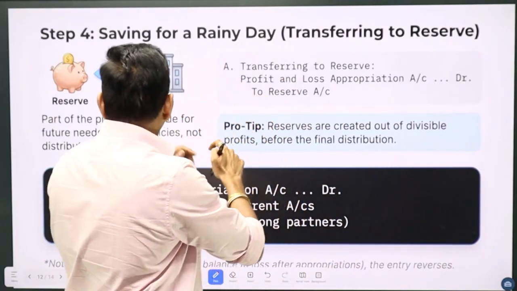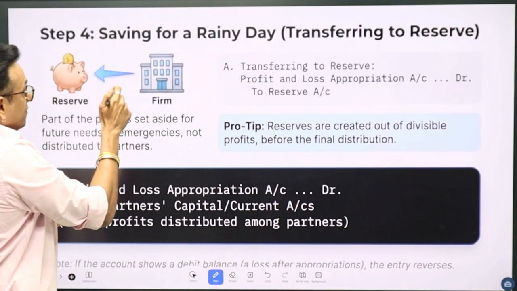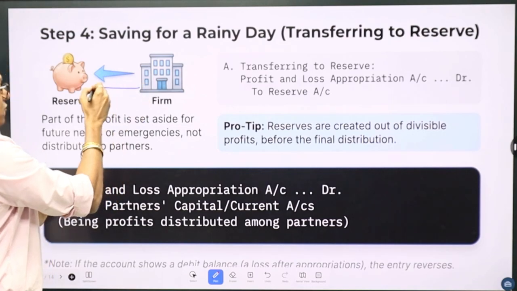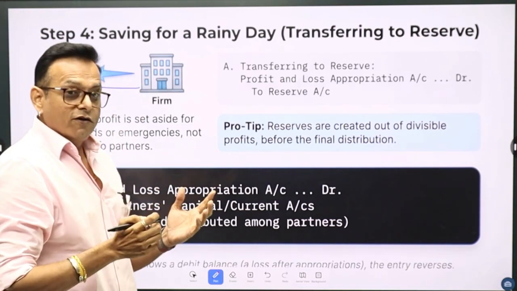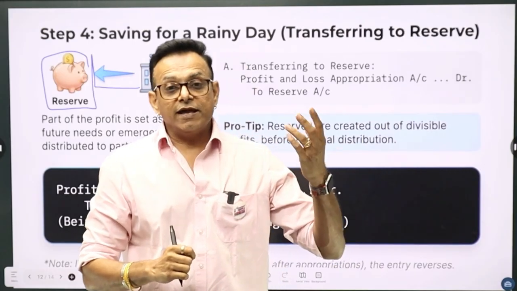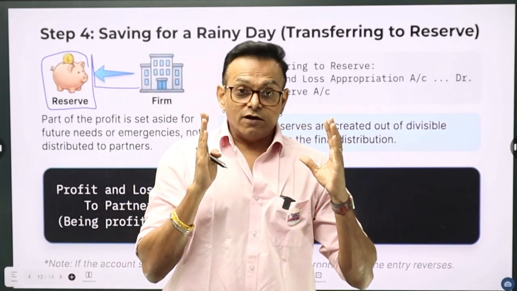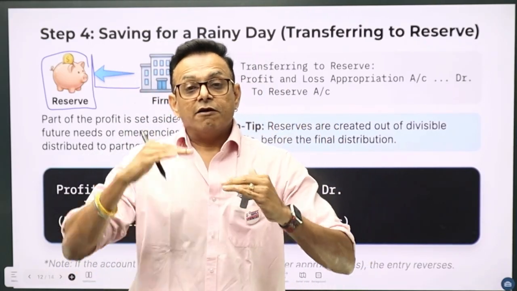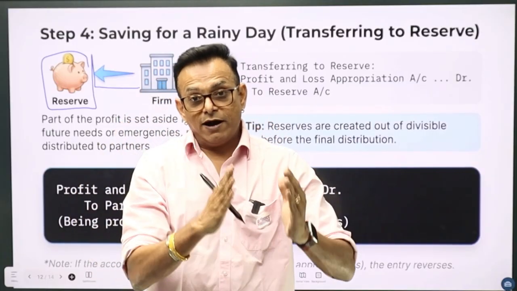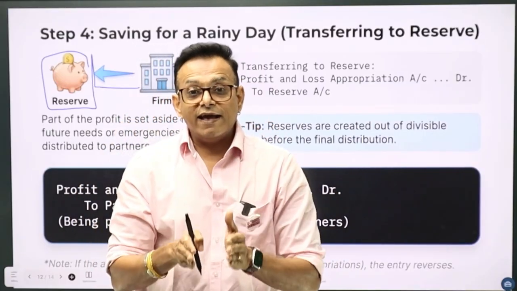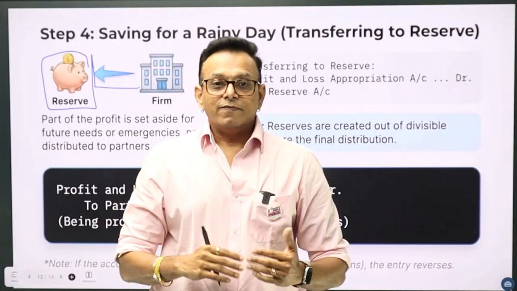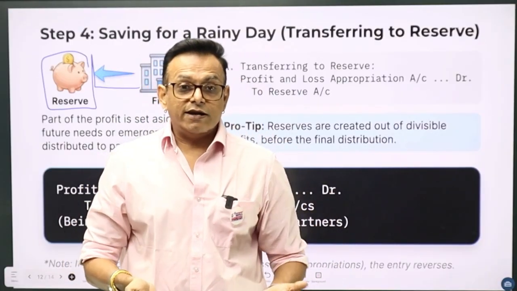From the profit, you can see that some amount is transferred to this piggy bank, which we call a reserve, यानी खराब समय का साथी. This amount will now be retained by transferring a part of profit to reserve, so that this amount stays in the business. Now, how do we pass a journal entry for this?